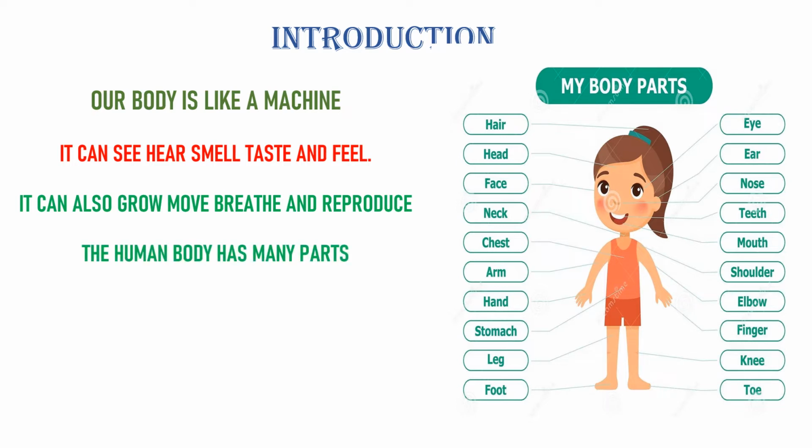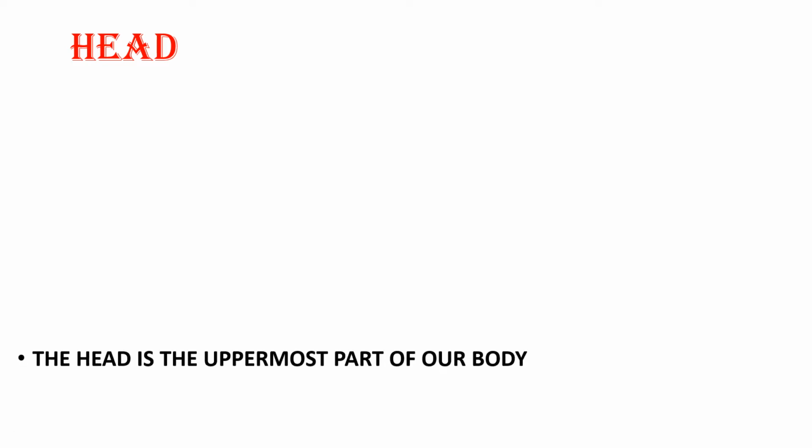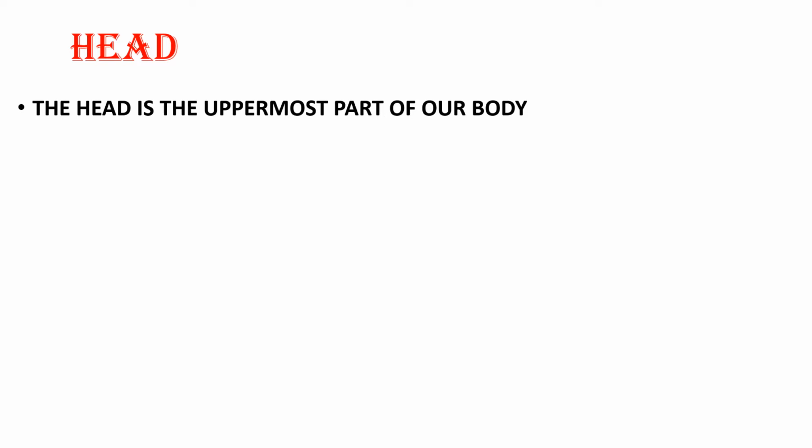The human body has many parts. Now let us see what those parts are. And these parts do special jobs. Head. Head is the first part. What is head? Head is the uppermost part of our body.